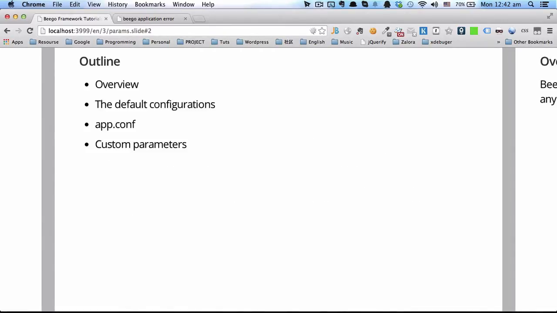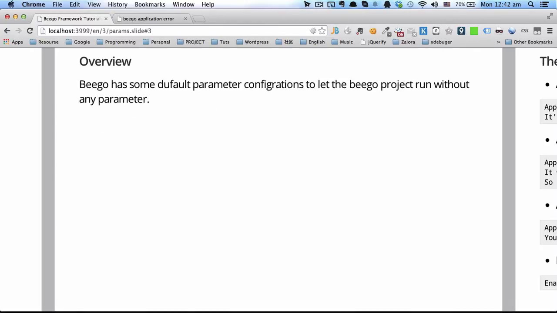This is our outline. In Beego, there are some default parameter configurations which will let a Beego project run without any configuration.